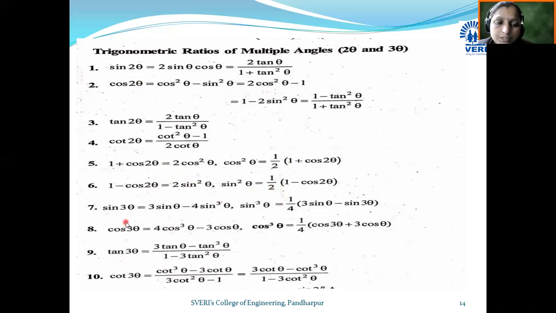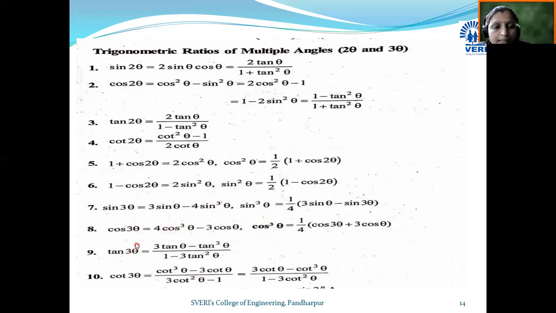Now let's see the formulae of multiple angle which are related to the 3 theta angle. You can see here sine of 3 theta becomes 3 sin theta minus 4 sin cube theta, or we can write it as sin cube theta is equal to 1 upon 4 into 3 sin theta minus sin 3 theta. Similarly, cos 3 theta is 4 cos cube theta minus 3 cos theta. By using this formula, we can write the cos cube theta formula.